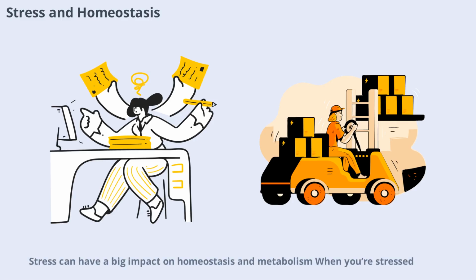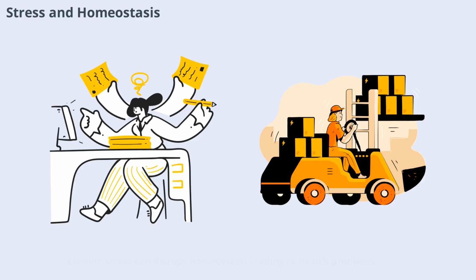Stress can have a big impact on homeostasis and metabolism. When you're stressed, your body releases hormones like cortisol and adrenaline, which increase your metabolism and prepare you to deal with challenges. However, chronic stress can disrupt homeostasis, leading to health problems. Managing stress is important for keeping your body's systems in balance.